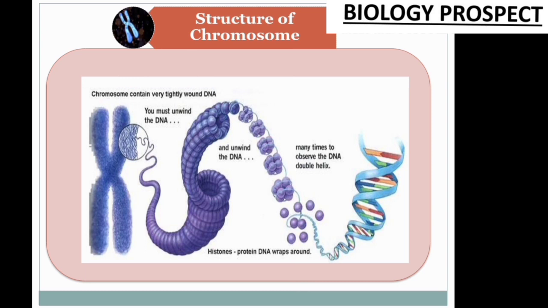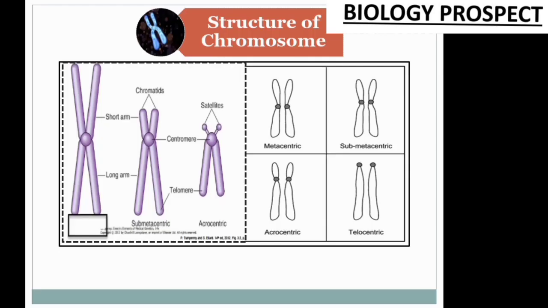Based on the position of the centromere, we can divide the chromosome into 4 different classes. That is the reason I am telling you the different types of chromosome.